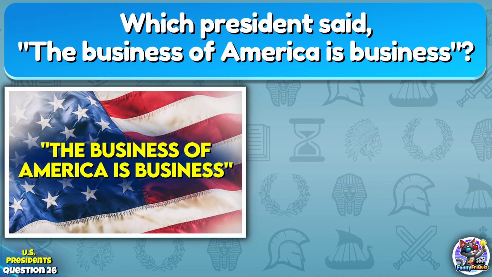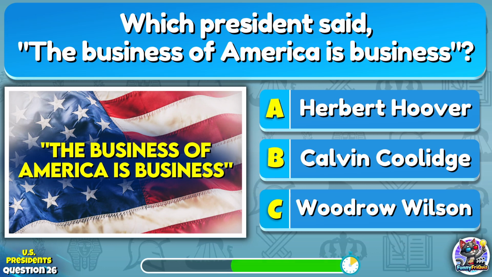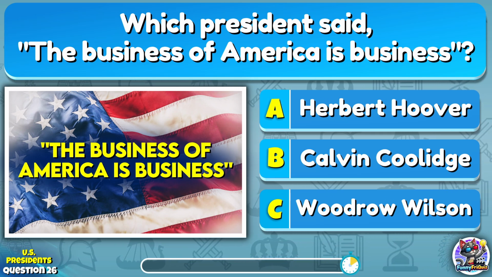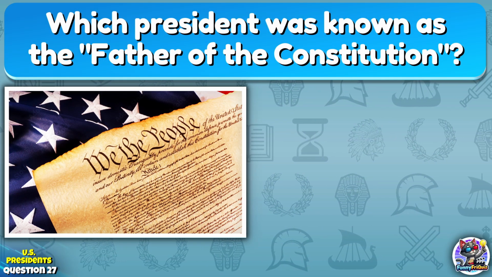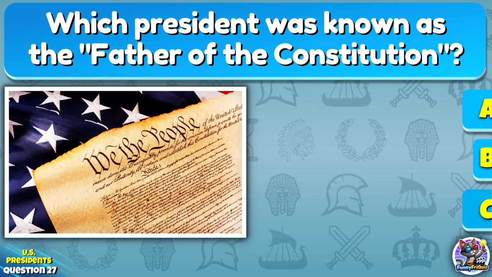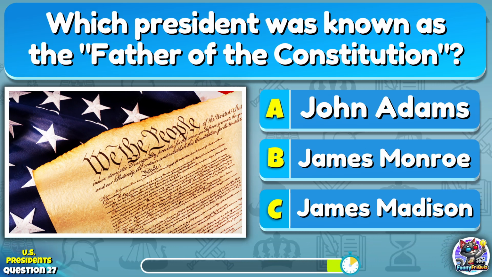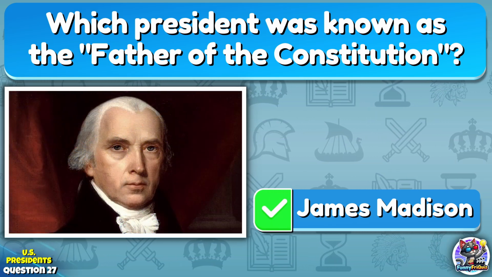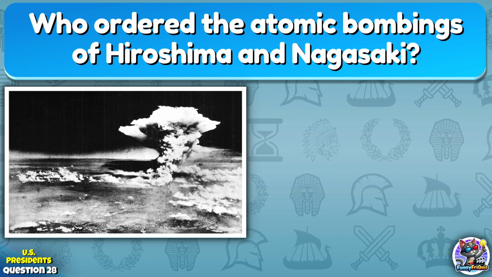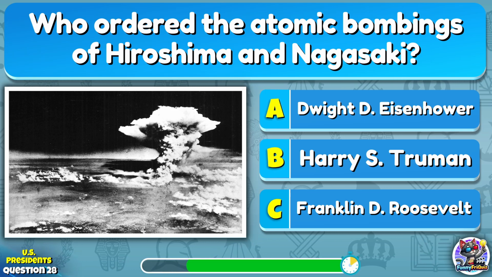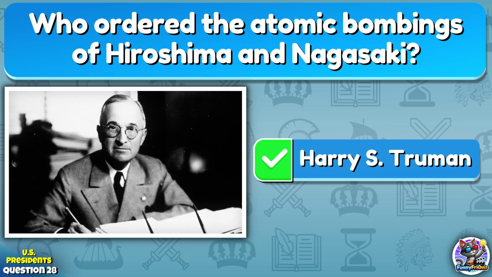Which president said, "The business of America is business"? Calvin Coolidge. Which president was known as the father of the Constitution? James Madison. Who ordered the atomic bombings of Hiroshima and Nagasaki? Harry S. Truman.